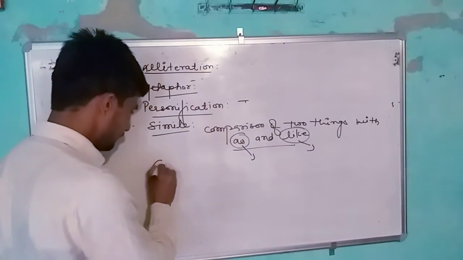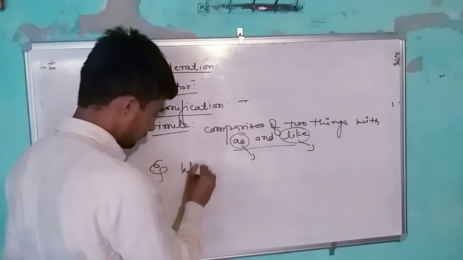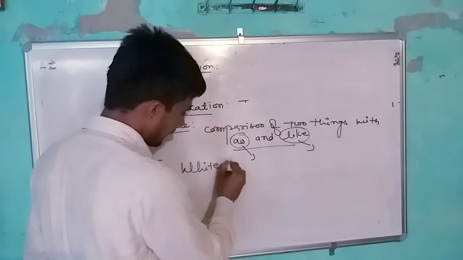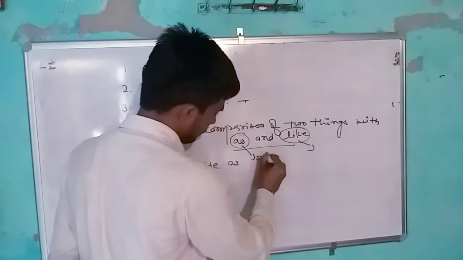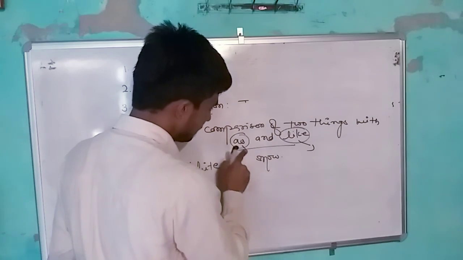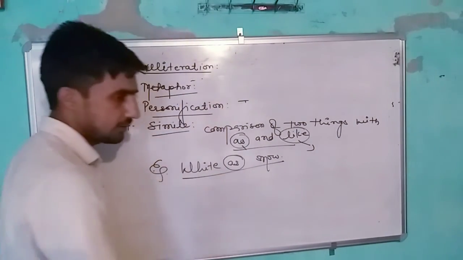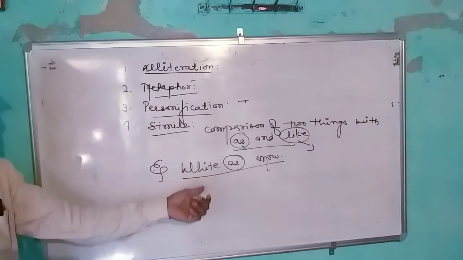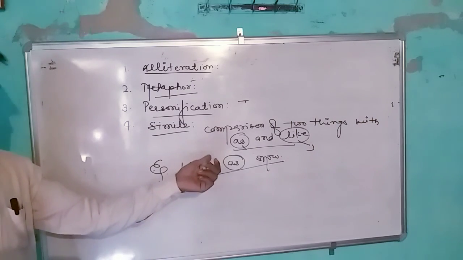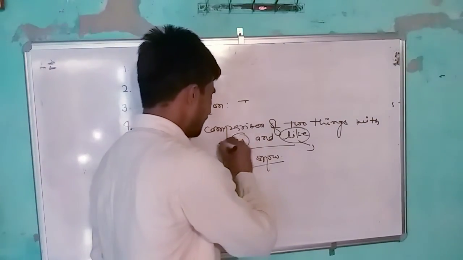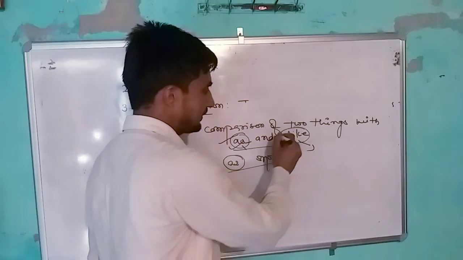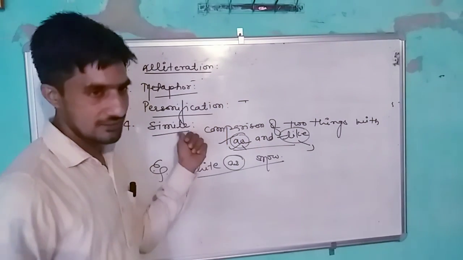For example, white as snow. In this literary device, there is the particular word as, so it is easy. In any sentence, when you find as and like, you can mark it as a simile.